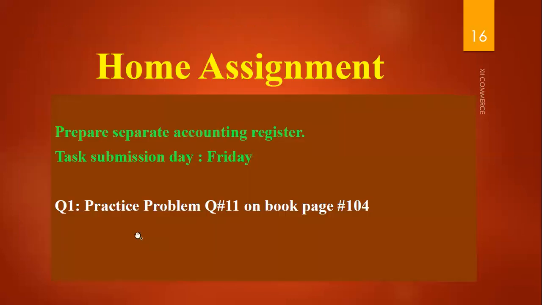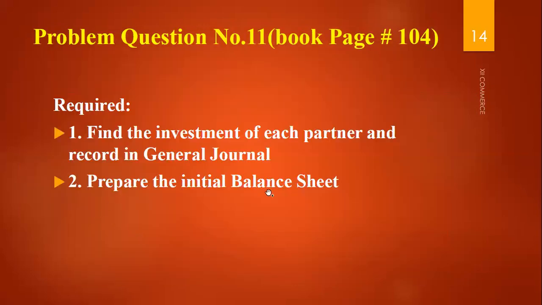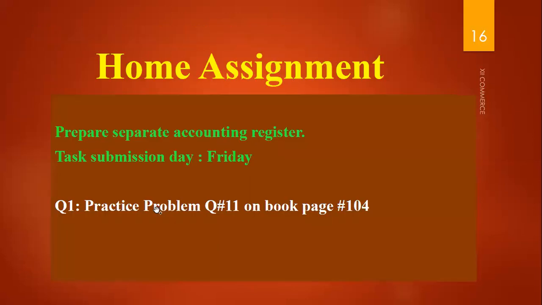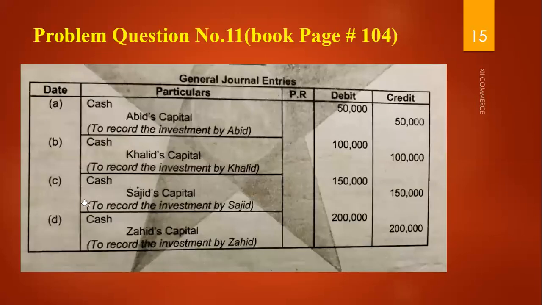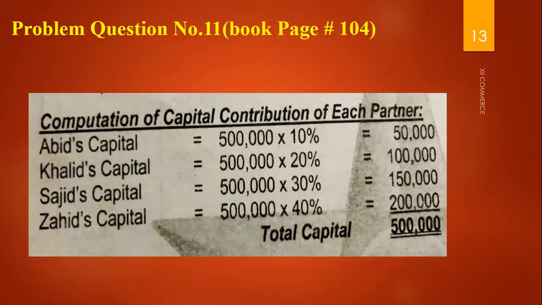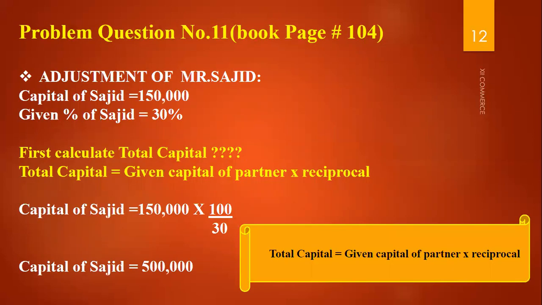The second part is your initial balance sheet, and we discussed the initial balance sheet in the previous question, in which all your assets are debited and liabilities and capital are credited. This is the overall essence of this video. Hope this video helps you with the solution and the application of the formulas.